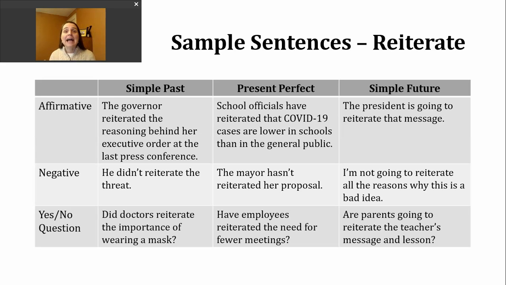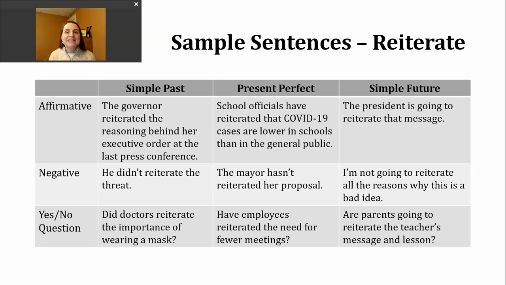Let's take a look at simple past tense first. To make an affirmative sentence in the simple past tense, we're going to use our past tense form of the verb. This is true no matter what our subject is. Let's look at an example sentence. The governor reiterated the reasoning behind her executive order at the last press conference.